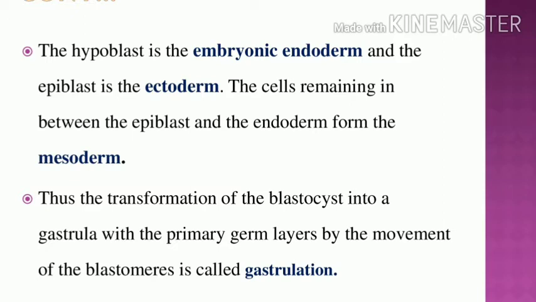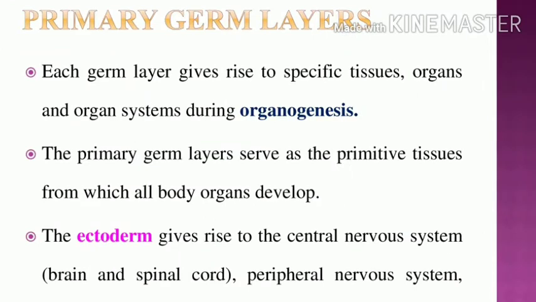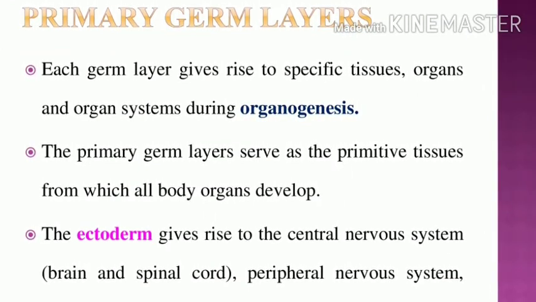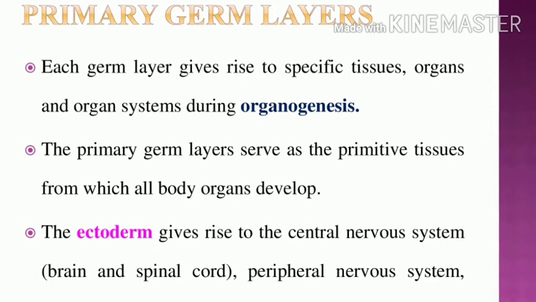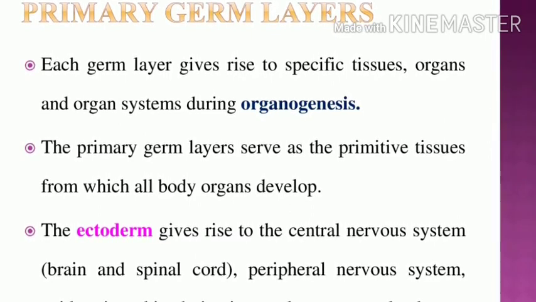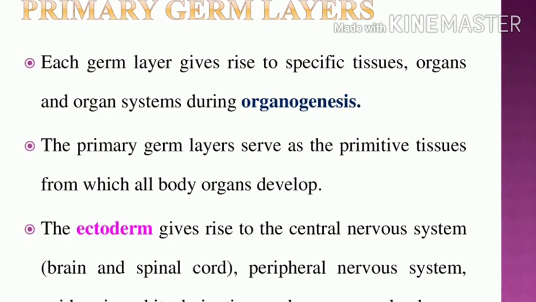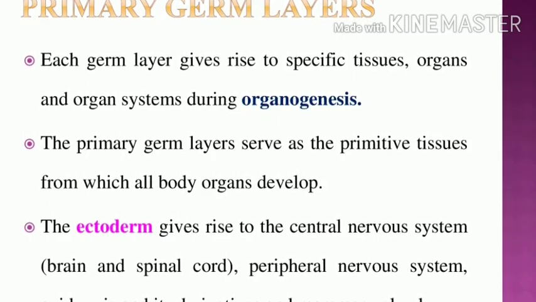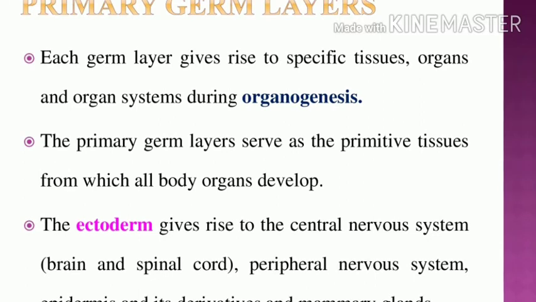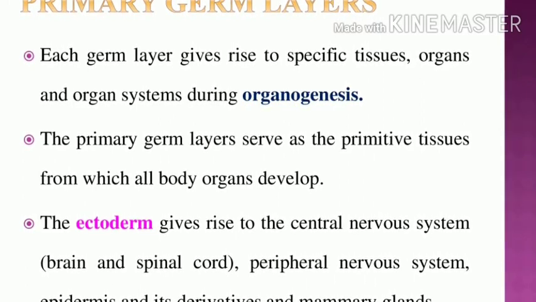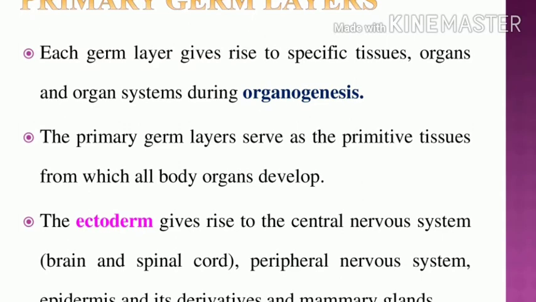The hypoblast and epiblast differentiate from the inner cell mass. This transformation of the blastocyst into three primary germ layers is the process called gastrulation. The primary germ layers give rise to specific tissues, forming organs and organ systems. This process is called organogenesis. These germ layers act as primitive tissues which are responsible for the development of all body organs.